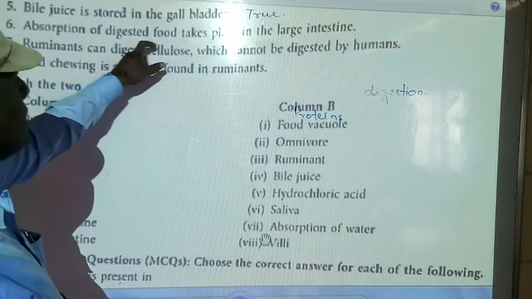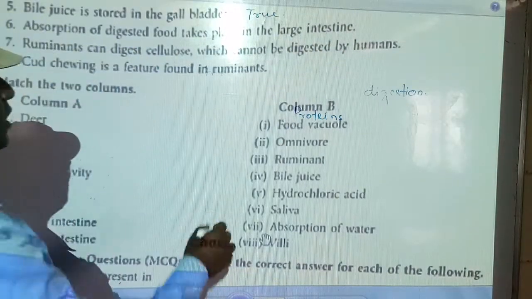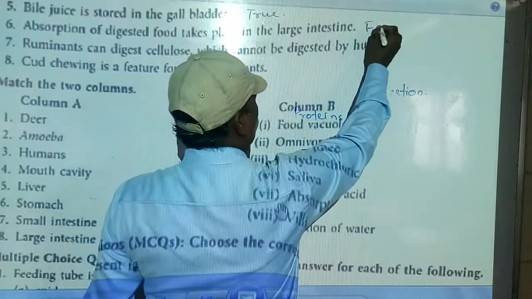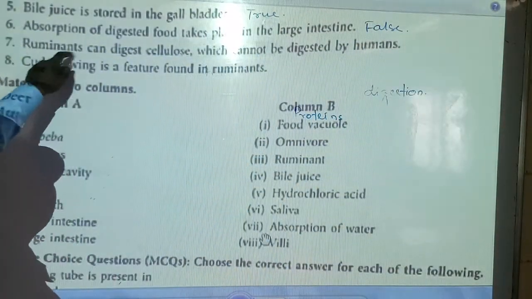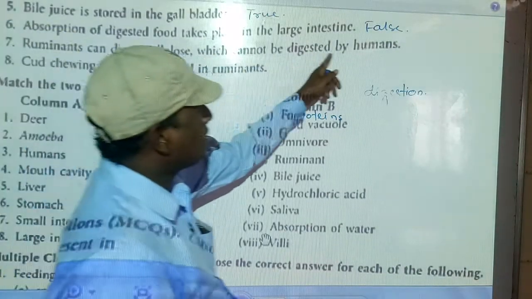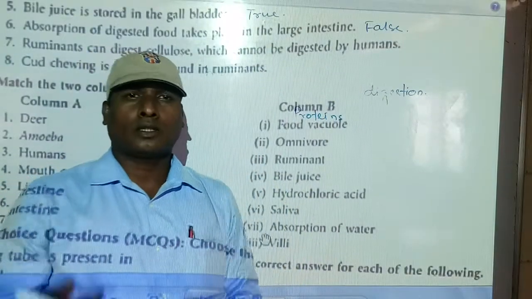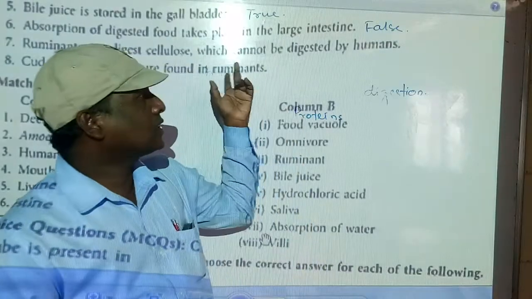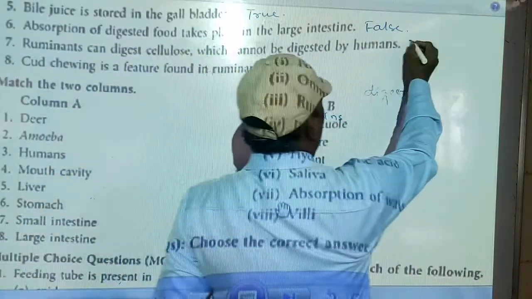Absorption of digested food takes place in the large intestine. No, because absorption of digested food takes place in the small intestine. So it is false. Ruminants can digest cellulose, which cannot be digested by humans. Yes, ruminants are grass-eating animals. They can digest cellulose, but human beings cannot. So it is true.